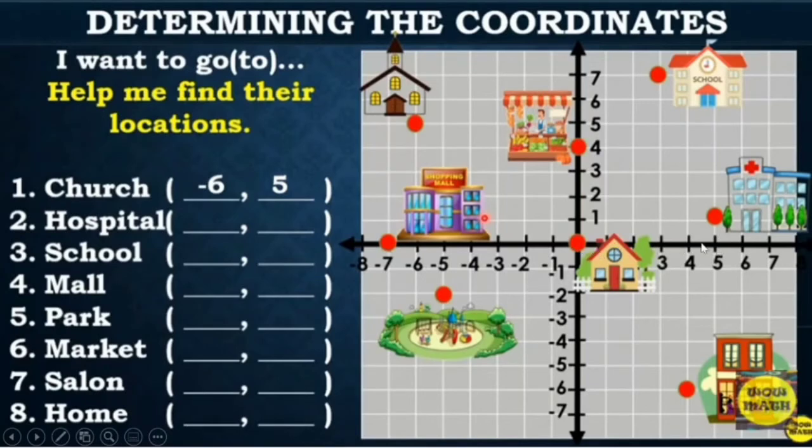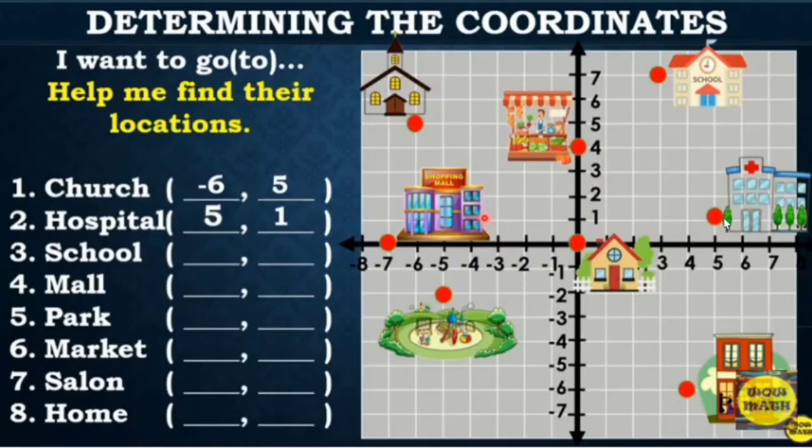It lies on quadrant 1, so therefore both positive. So, here, positive 5, yung x-coordinate natin. And our y-coordinate, here, positive 1. And nandoon po yung hospital natin.